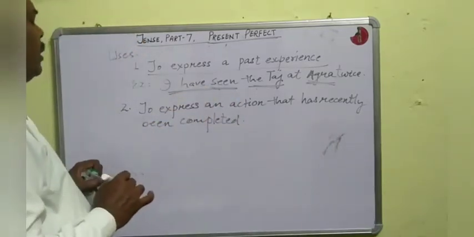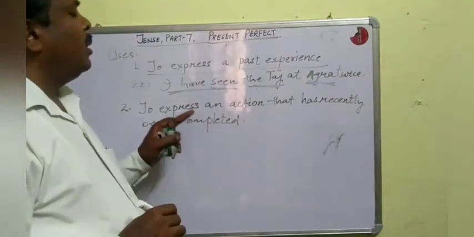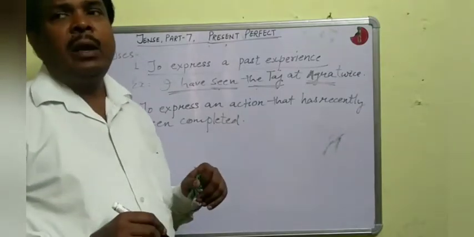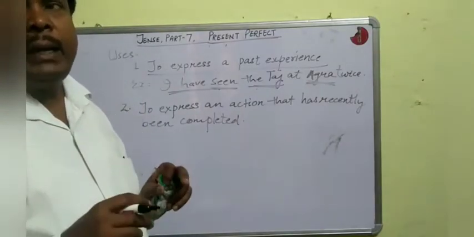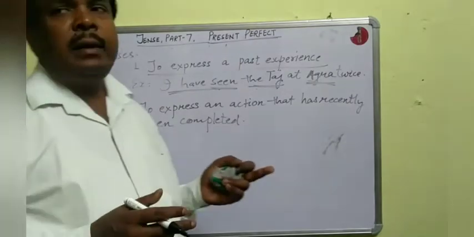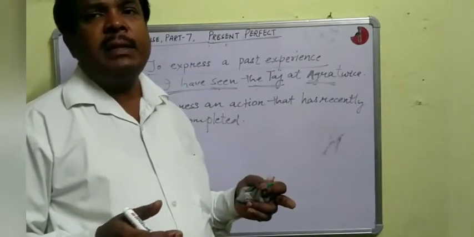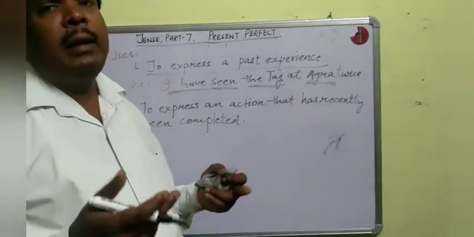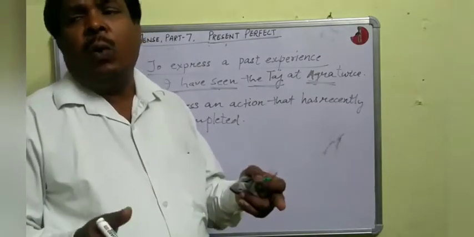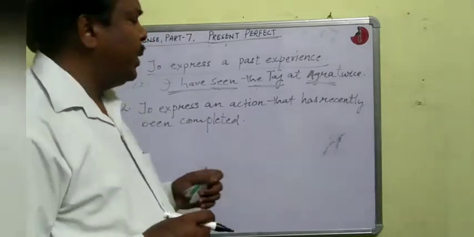Is it clear? To express an action that has recently been completed means we shall use present perfect tense. Recently means lately, lately means just now. Okay, just now completed.